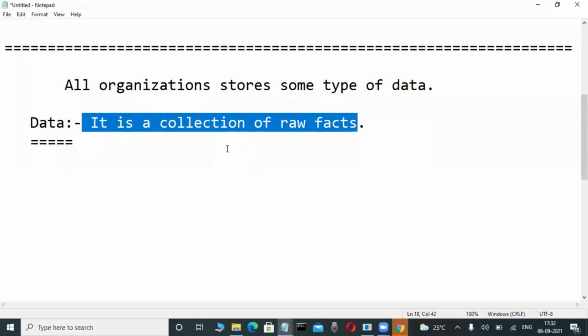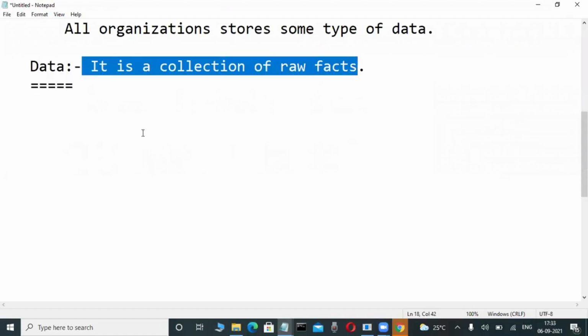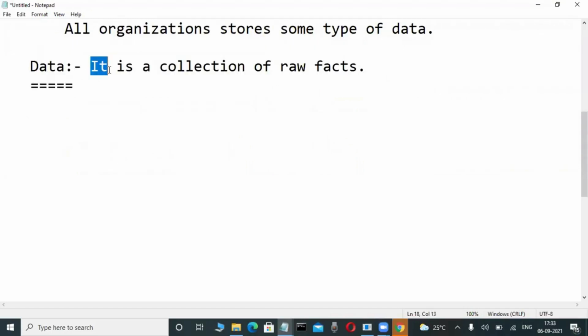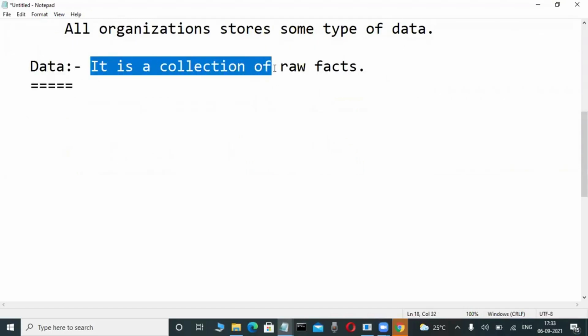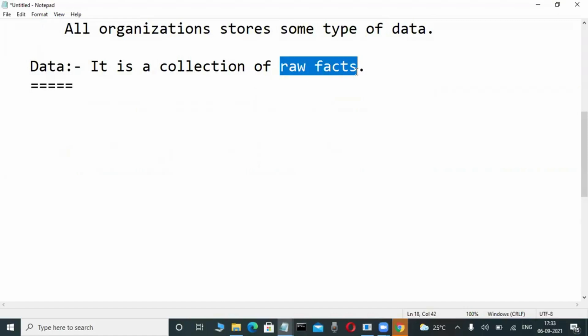It is a collection of raw facts. And now check it out. Slowly observe it here. Suppose, for example, everyone is reading what this definition means. It is a collection of... They're understandable. What are these raw facts? They're confusing only. But raw facts means nothing is there.